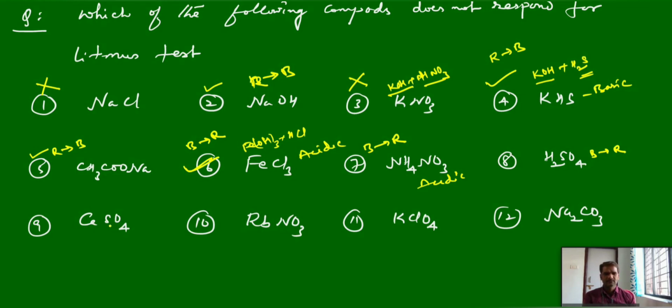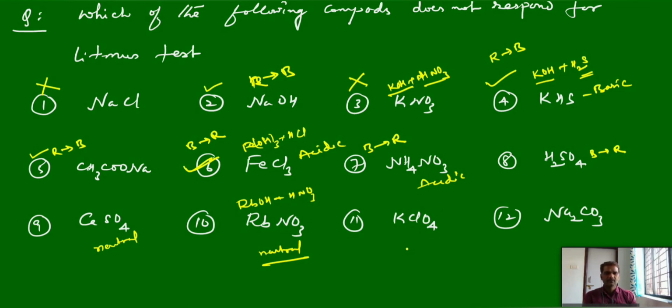Calcium sulfate, neutral or base? Is it basic or neutral? Neutral one. It is calcium hydroxide and sulfuric acid, so both are the stronger ones only. Neutral. And this rubidium nitrate, RbNO3, again this is neutral. Why? Because it is a combination of rubidium hydroxide and nitric acid, both are the stronger ones only.